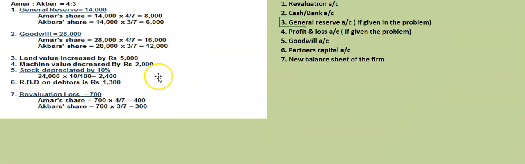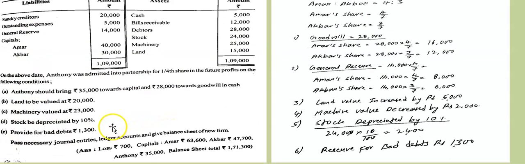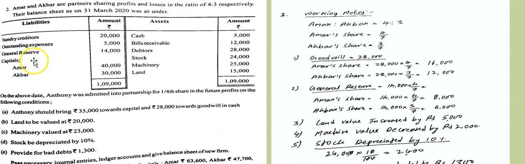So here I gave it in a printed form and a written form also. In a written form it will be like this. You have to distribute general reserve, goodwill, revaluation, profit or loss between the old partners. Who are the old partners here? Amar and Akbar. And Anthony will be called the new partner because he is a newcomer to the partnership.